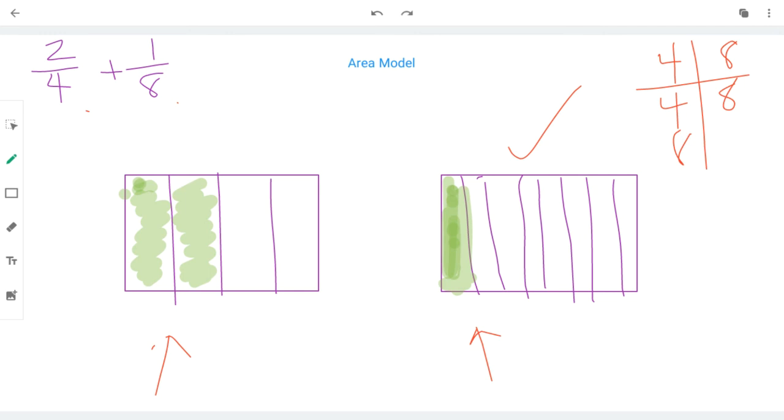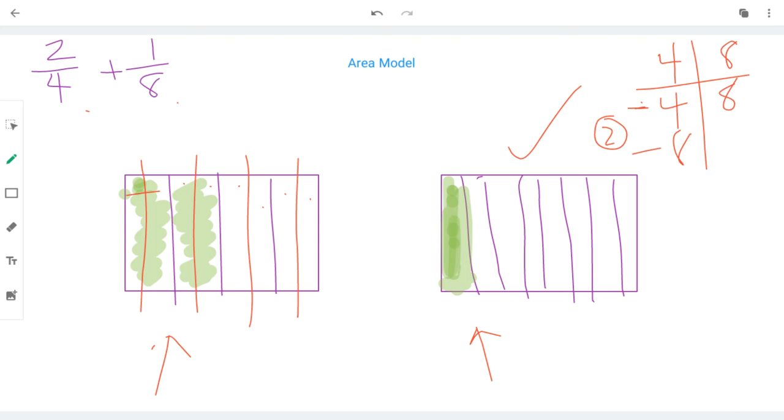Well, I'm just going to cut it and see what happens. The chart lets me know that I need to cut each segment into 2 pieces. So that's what I'm going to do. This segment gets cut into 2 pieces. This segment gets cut into 2 pieces. This one and this one. Let's see how many pieces there are now. 1, 2, 3, 4, 5, 6, 7, 8. They both have the same denominator now.